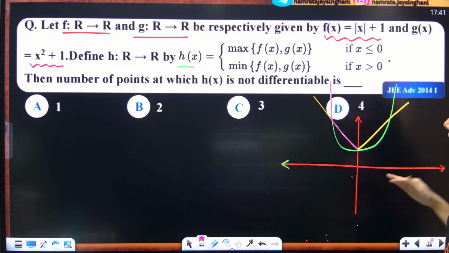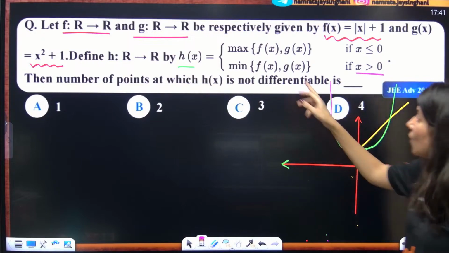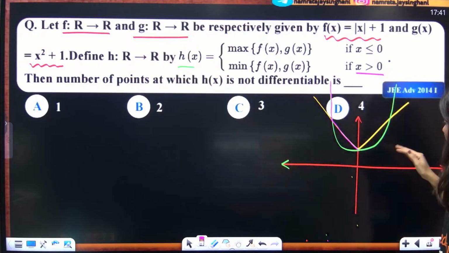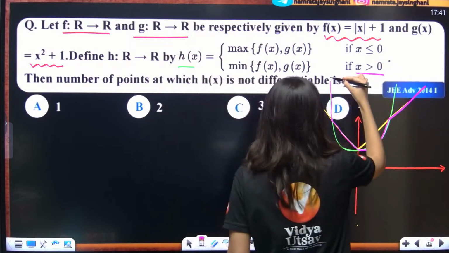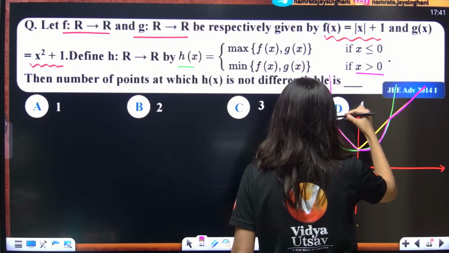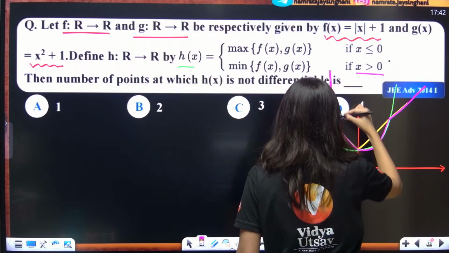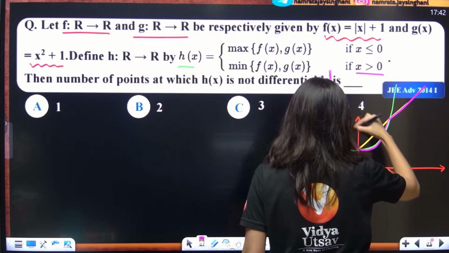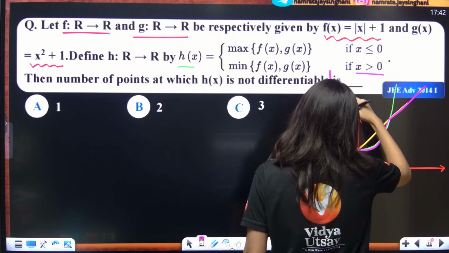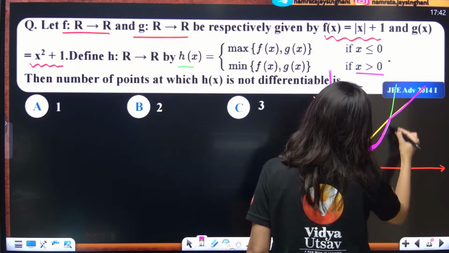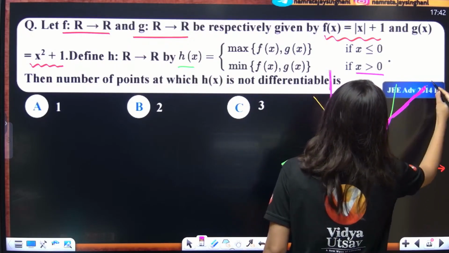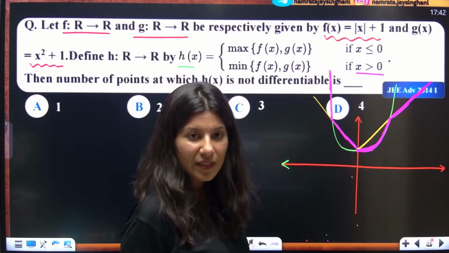h(x). And on the right hand side, for x greater than 0, the minimum of f(x) and g(x). Minimum means whichever is lower, that will be your graph. So can you see whatever is pink shading, this is your pink shading? Yes, this is your graph. Can you see the highlighted graph, pink color? Only the pink color. Focus on pink color now.